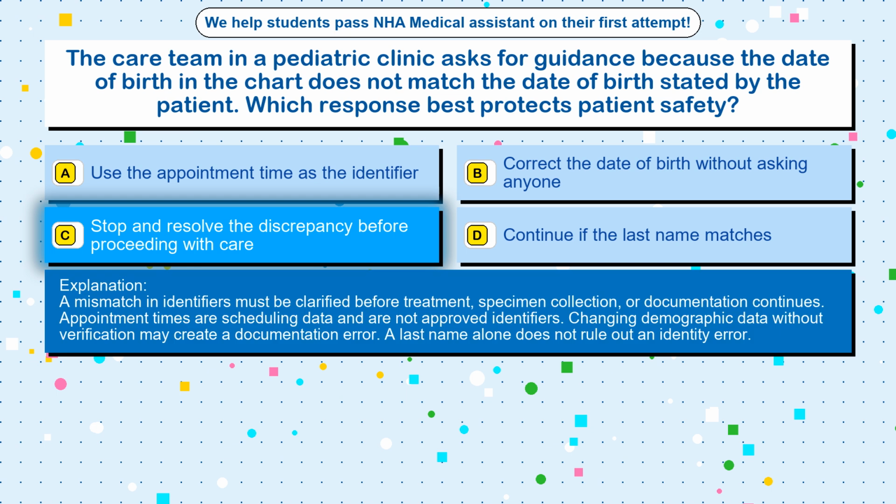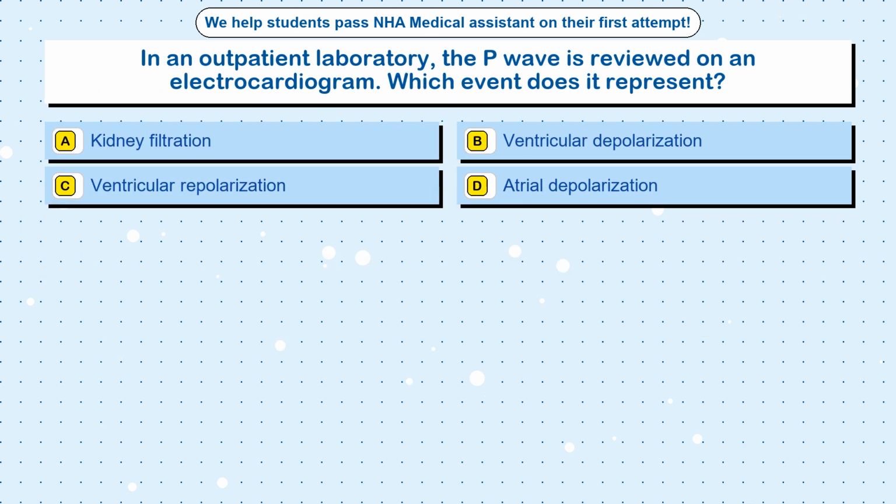A mismatch in identifiers must be clarified before treatment, specimen collection, or documentation continues. Appointment times are scheduling data and are not approved identifiers. Changing demographic data without verification may create a documentation error. A last name alone does not rule out an identity error. Question 35. In an outpatient laboratory, the P wave is reviewed on an electrocardiogram. Which event does it represent?